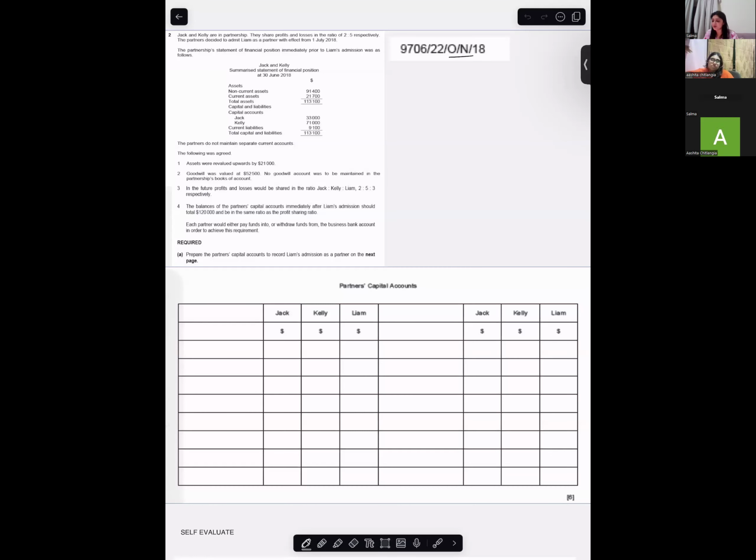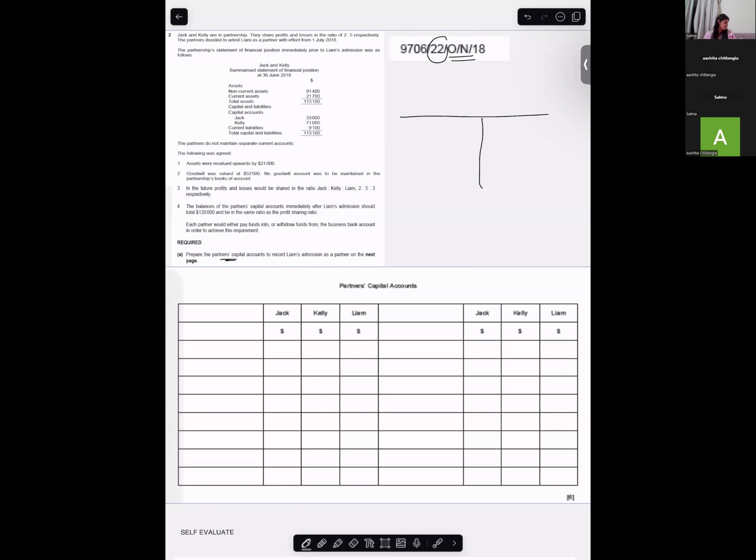This is the sum of October, November 2018, paper 22. Admission was a part of your previous syllabus in AS and now it is a part of A level. Now they've asked you to make the partners' capital account. Do you know the format of the partners' capital account?